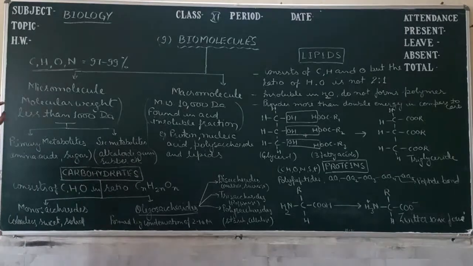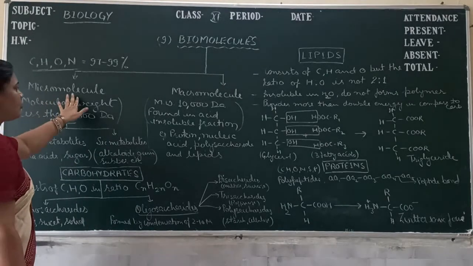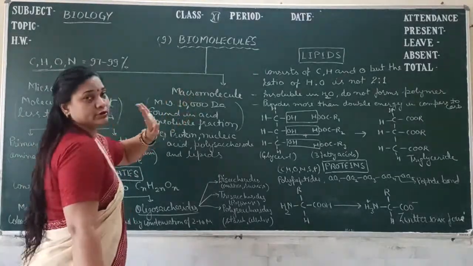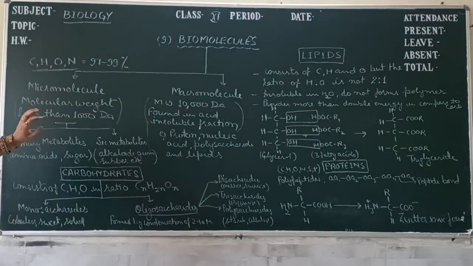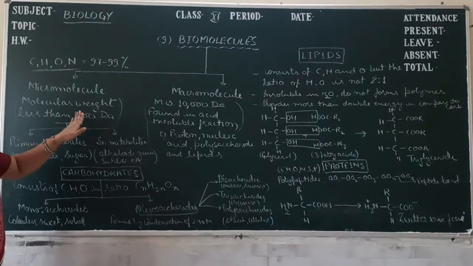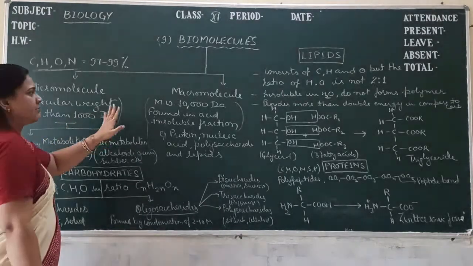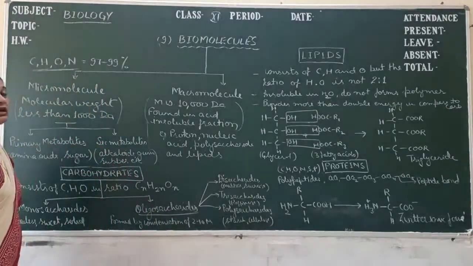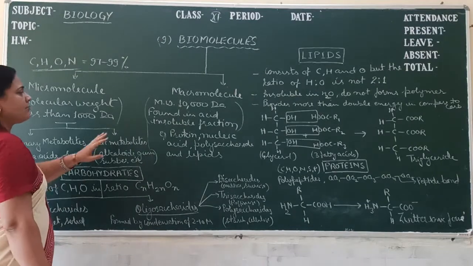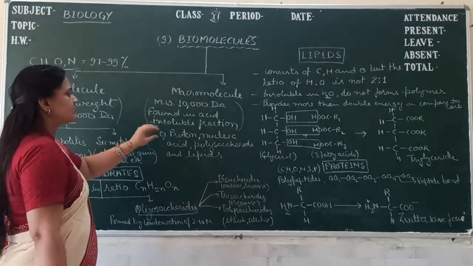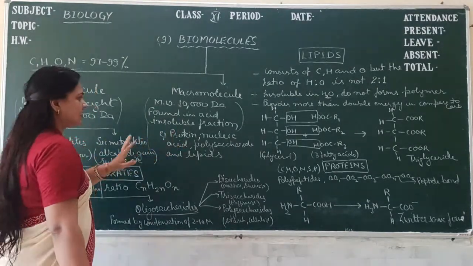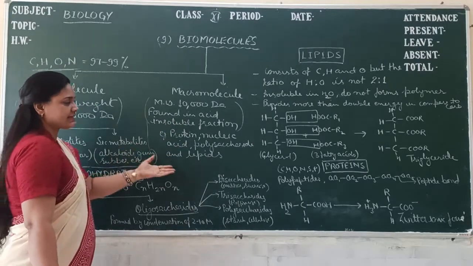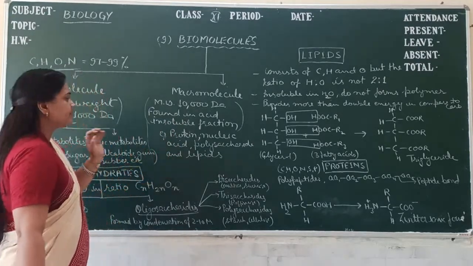Biomolecules are of two types, that is micromolecules and macromolecules. Micromolecules are those molecules whose molecular weight is less than 1000 dalton. But the macromolecules have a molecular weight of more than 10,000 daltons. Macromolecules are found in the acid insoluble fraction, like protein, nucleic acid, polysaccharides, lipids.